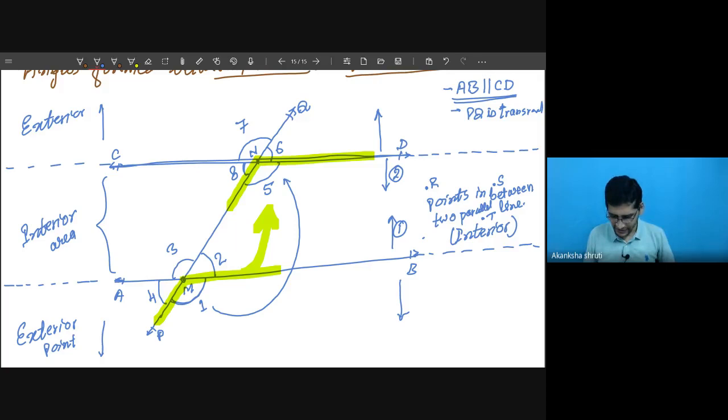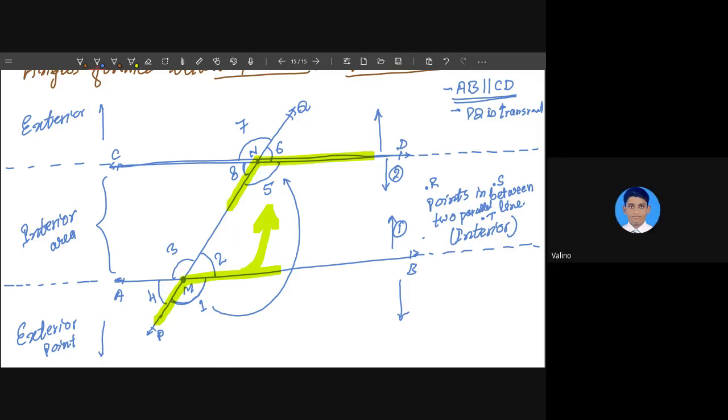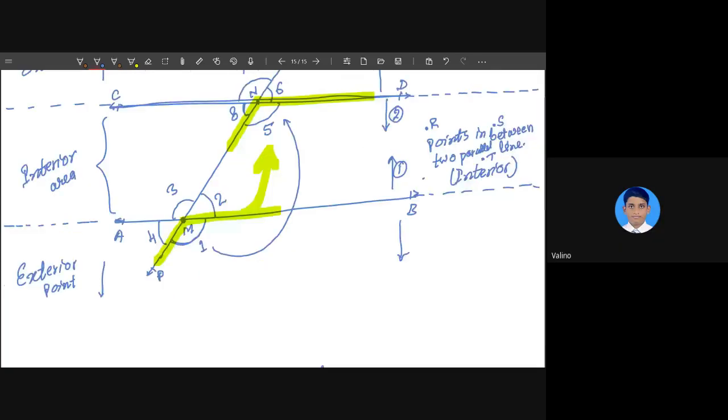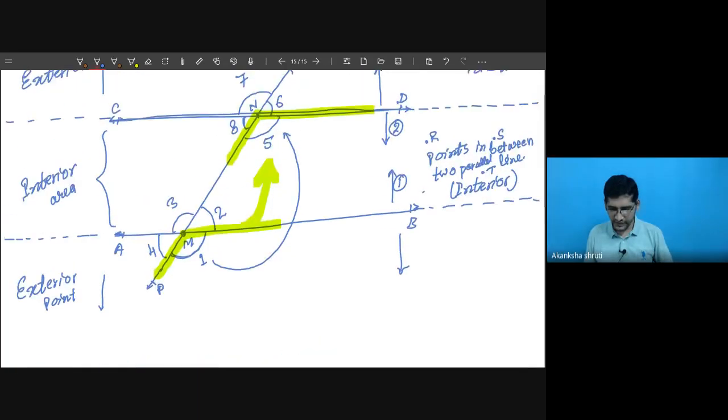Sir, is 4 and 8 also corresponding angles? Yes, there will be 4 types of corresponding angles. Again, you are free to take this 2. Even if you take this 2, it will match with this 6.